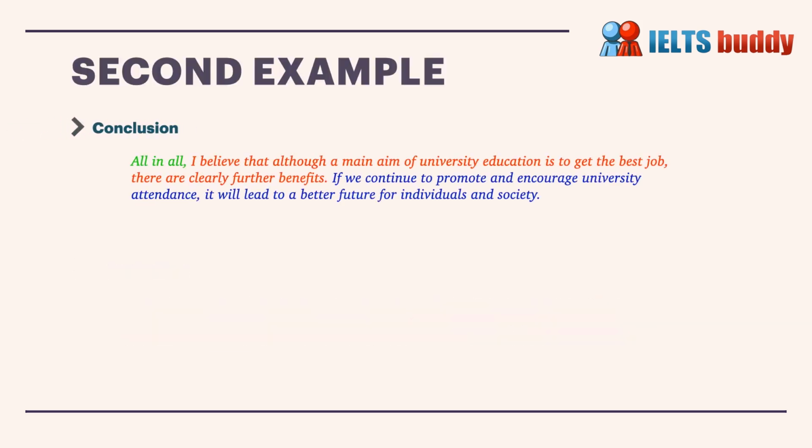So in conclusion, I believe that although a main aim of university education is to get the best job, there are clearly further benefits. Obviously this thesis statement would need to reflect what you'd actually written in your essay and support your opinion.